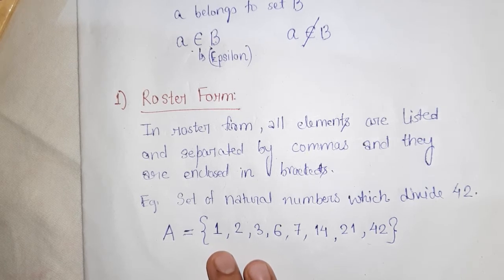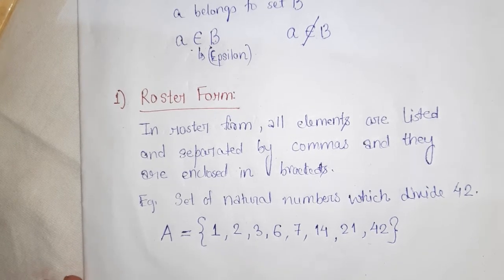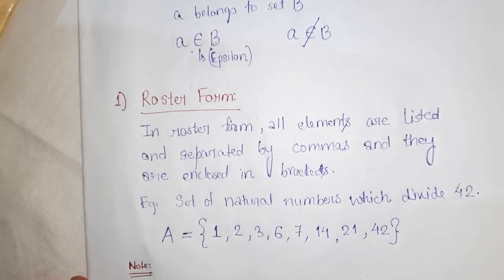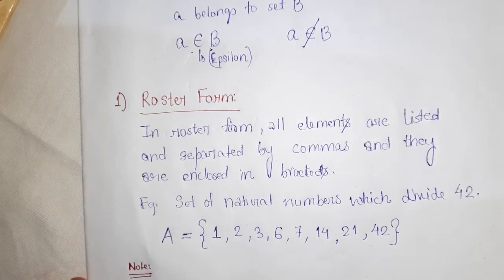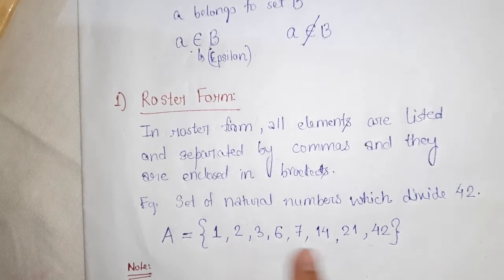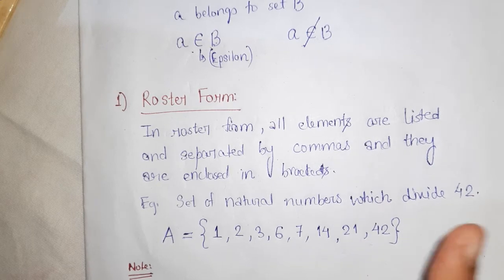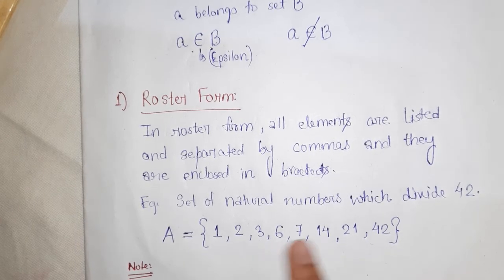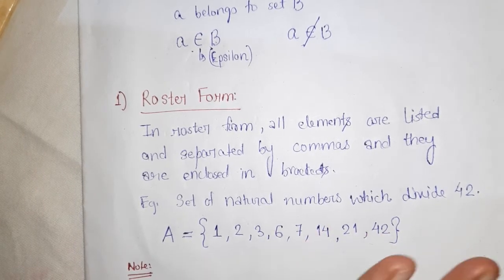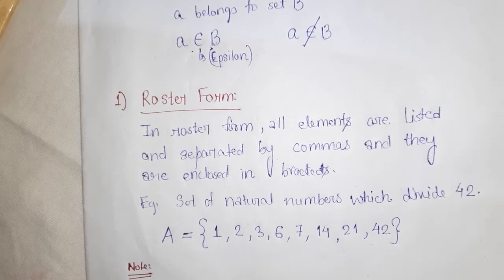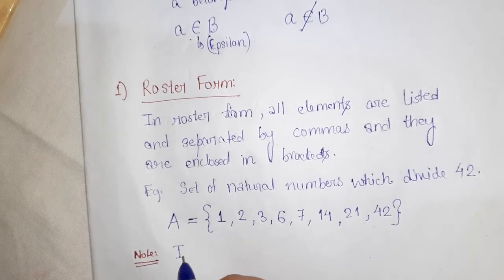One thing you keep in mind is that in roster form the order of elements doesn't matter. You can write 2 first or 42 first, jumbled up in any sequence.